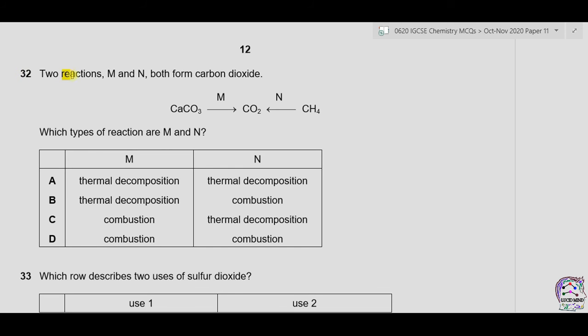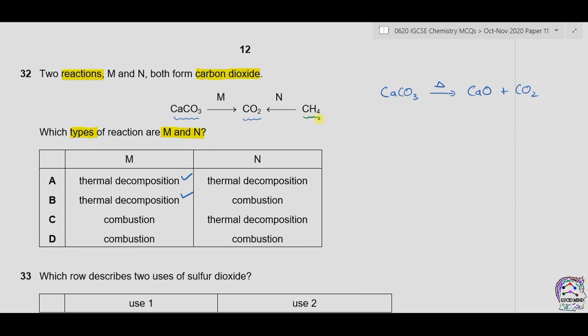Question 32. Two reactions M and N both form carbon dioxide. Which types of reaction are M and N? In M we can see that calcium carbonate is converting into carbon dioxide, and we know that in order to convert a carbonate into carbon dioxide we need heat. So this is thermal decomposition. So it could be A or B. The reaction will be like this: calcium carbonate in the presence of heat converts into oxide along with carbon dioxide.